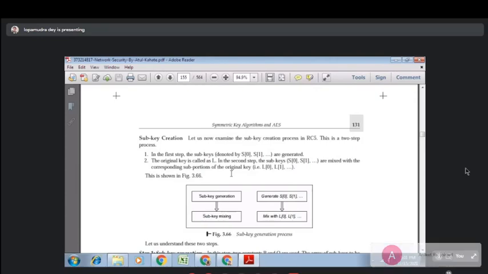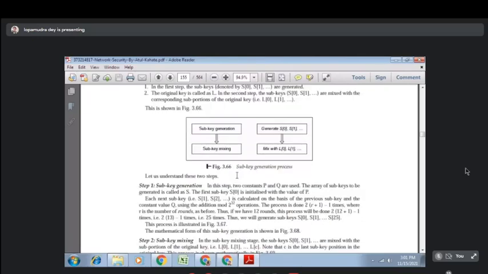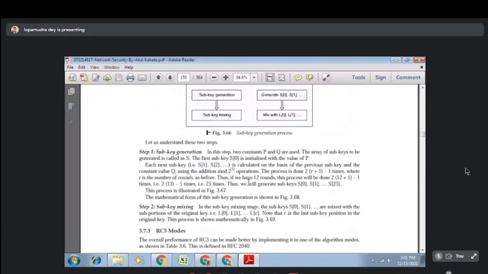Initially, whatever size you have considered, you take the keys and do some circular left shift. There are some constants, P and Q, that you add with the keys to generate new keys. In this way you can generate new keys for each of the operations.